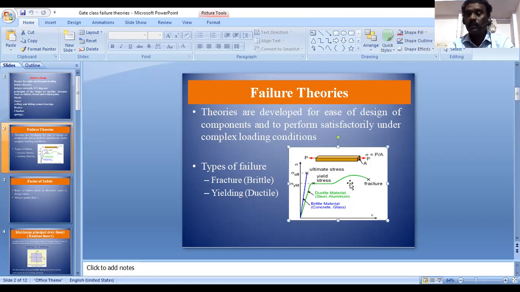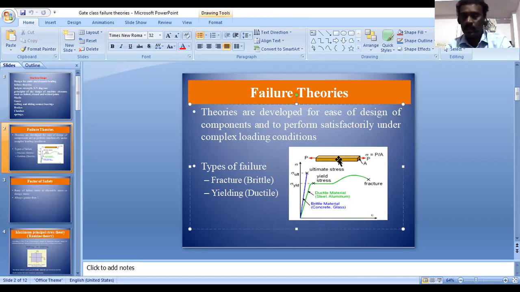It is actually the result of the uniaxial tensile test. If you can see this is a component, this component is subjected to uniaxial loading. Then we can get the stress induced, the deformation, and the maximum stress induced in this component from this graph.